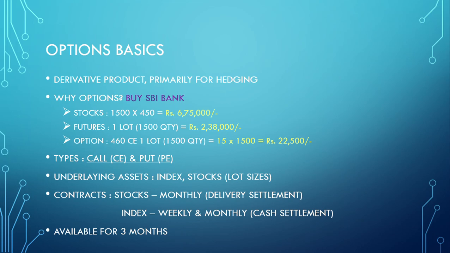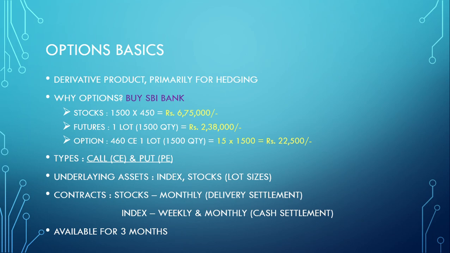But if you buy futures of SBI, one lot has 1500 quantity, and you will need 2,38,000 in your account to buy one future lot. This varies a little up and down depending upon your broker and how much margin or leverage they give you. And third is the option. For example, you want to buy SBI Bank at 460 rupees.